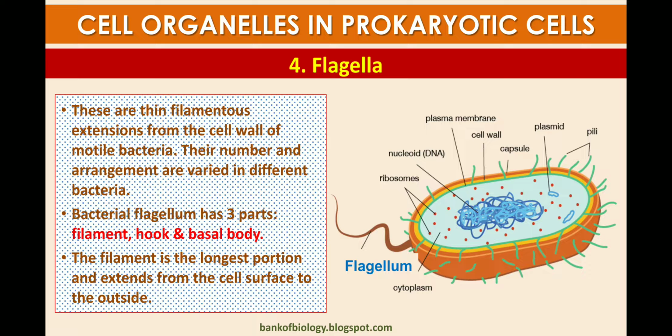The filament is the longest portion and extends from the cell surface to the outside. This is the structure of the flagellum, with the tail, the hook and the basal body inside.